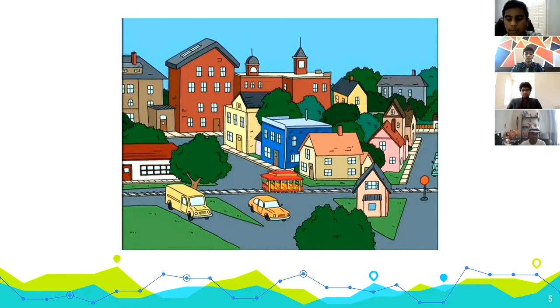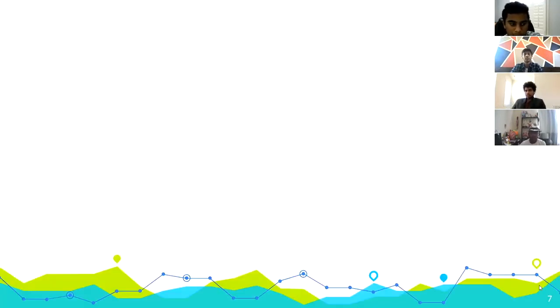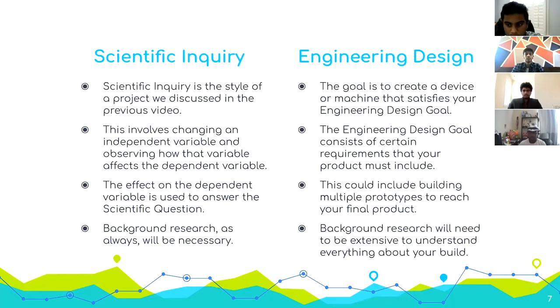There are two ways in which you can enter this competition and advance the knowledge of humanity. Scientific inquiry is what we discussed in the last video about asking a scientific question and using the scientific method to answer that question. On the other hand, you have engineering design, in which you have a goal to build some device or machine that helps with solving some problem in the world.